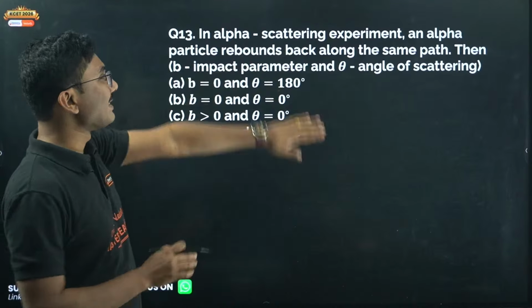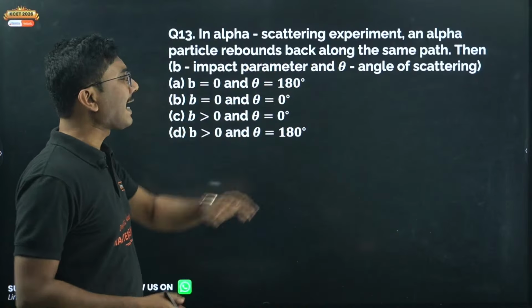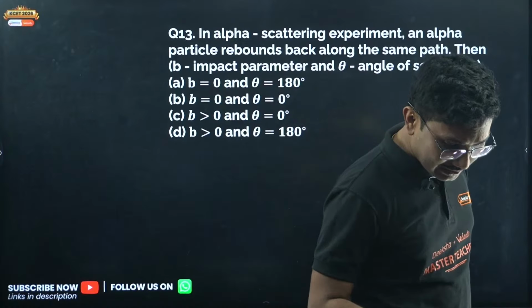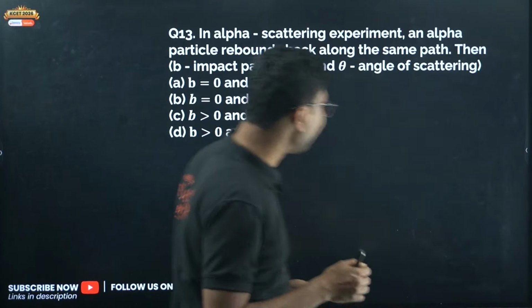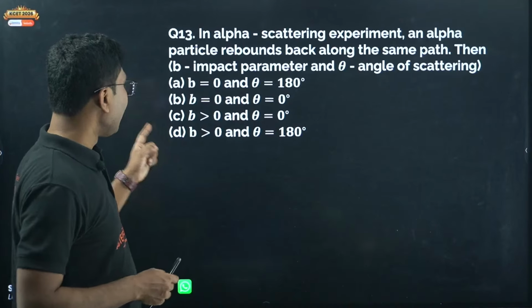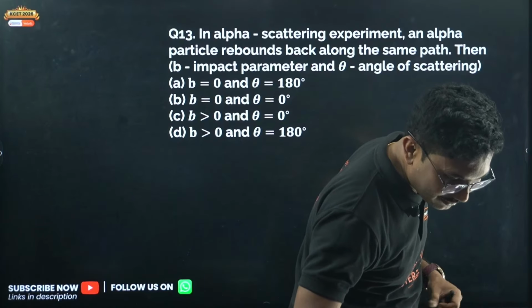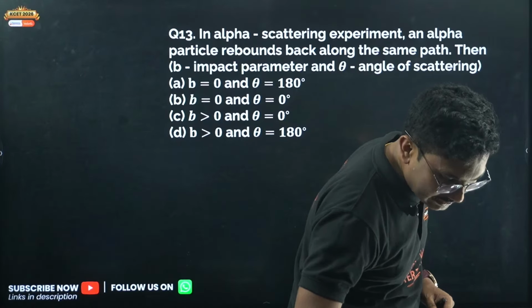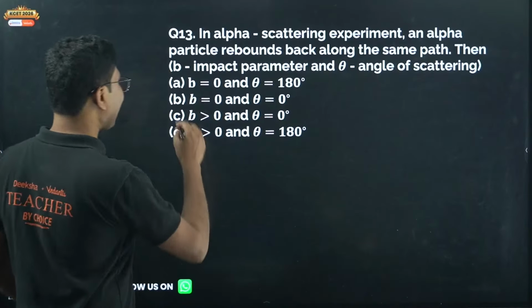Now, in alpha particle scattering experiment, an alpha particle rebounds back along the same path. Then the impact parameter and theta, what is the answer? Rai Ganesh is saying D. So let's see what is option D. No, option D is incorrect. Rai Ganesh, what you said, the same question came in preparatory. Thank you. Welcome, JEE aspirant. Sanjana, how boards evaluates it? I don't understand your question, Sanjana. Option A, yes.